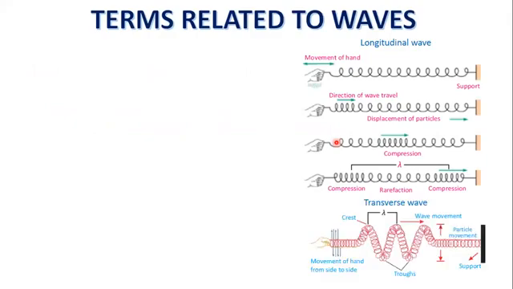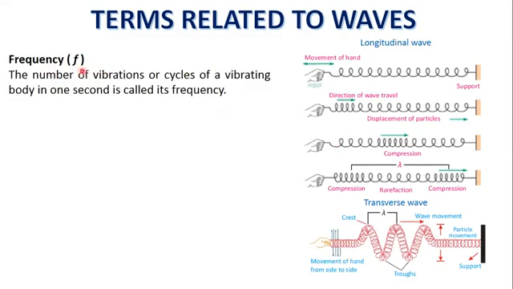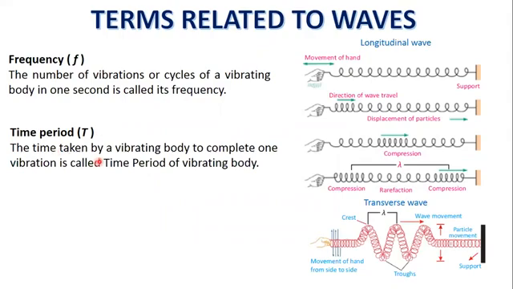Terms related to waves. At the start of the lesson, I will discuss some important terms related to waves that we have studied in the previous lesson. Frequency: the number of vibrations or cycles of a vibrating body in 1 second is called its frequency. How many vibrations in 1 second is called frequency. Time period: the time taken by a vibrating body to complete one vibration is called time period of the vibrating body.